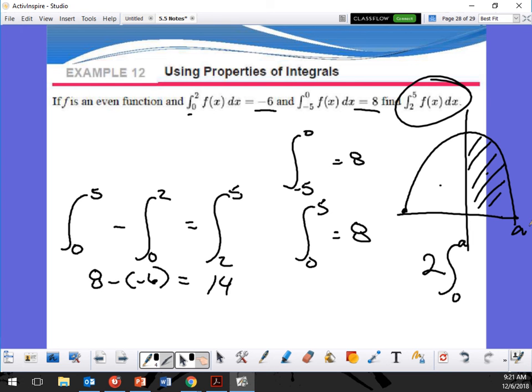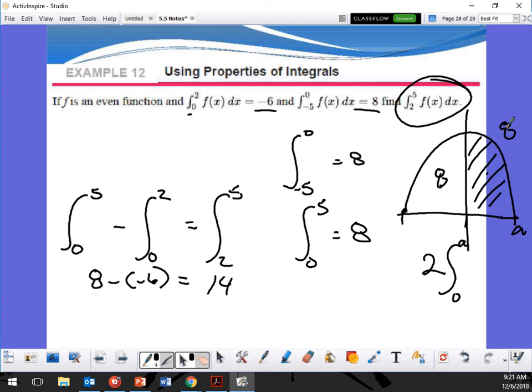So if we know it's an even function, and we know from -5 to 0 gives me 8, the same thing is going to happen. If this is 8, this side over here is also going to be 8 because it's an even function. That's where I got that from. And we know from 0 to 2 is -6, and that's why I changed up my bounds.